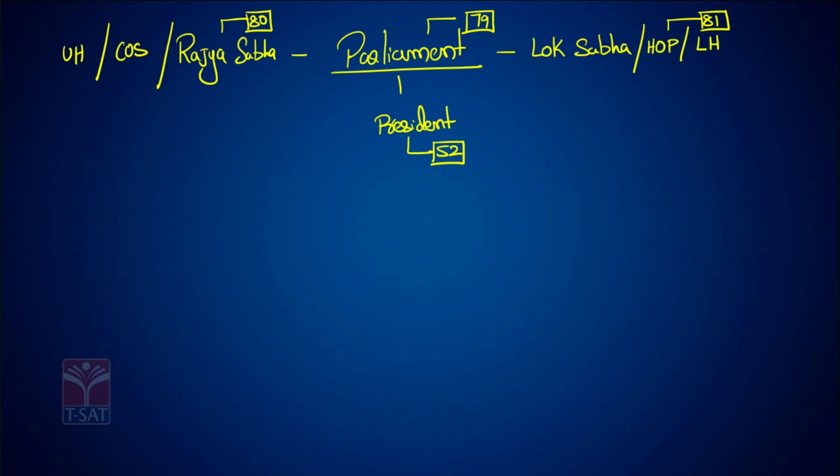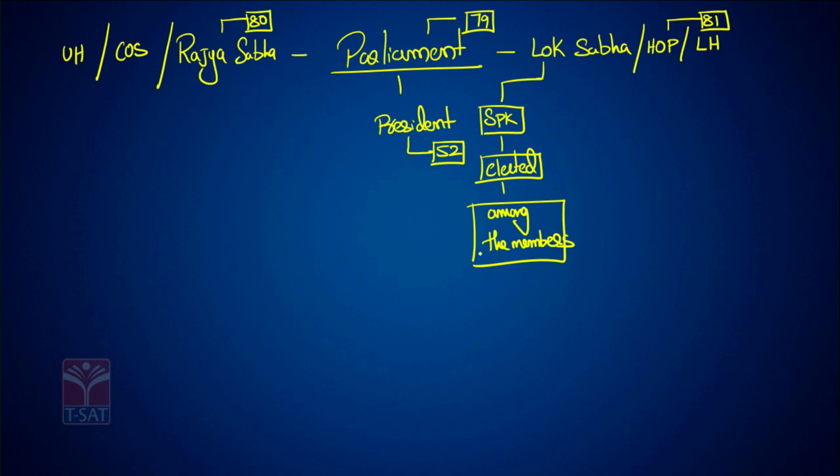Who is the head of the Lok Sabha? The head of the Lok Sabha is the Speaker, who is elected among the members. Who is the head of the Rajya Sabha?